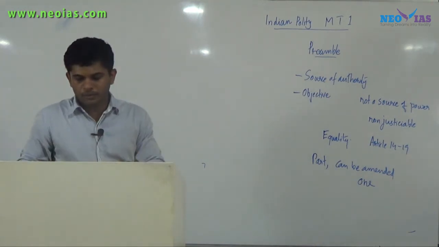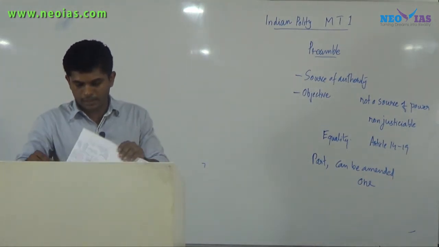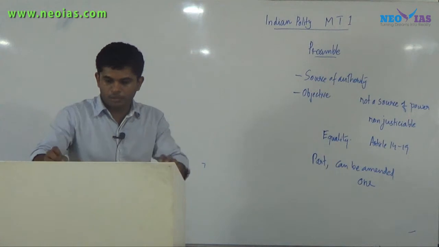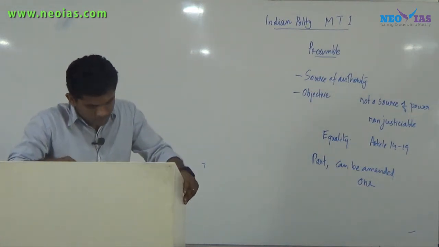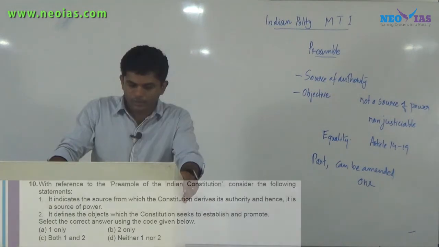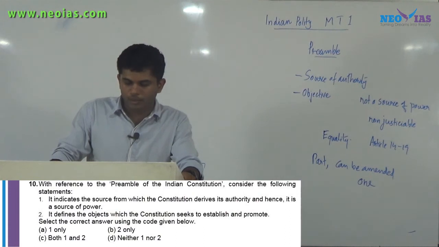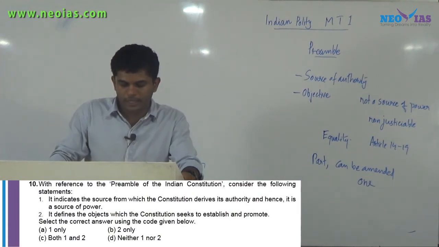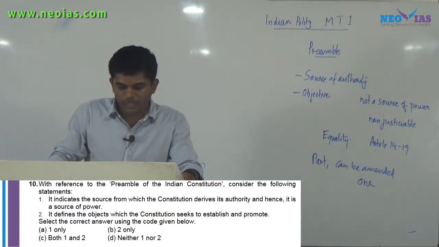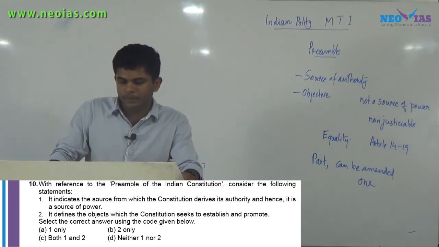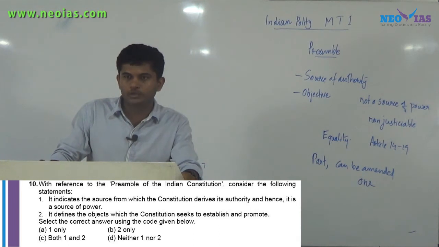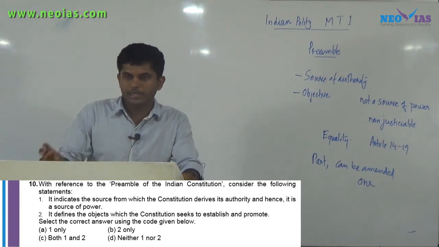Now we will try to answer two questions, the 10th and the 12th question. The 10th question says that with reference to the preamble of the Indian Constitution, consider the following statements. It indicates the source from which the Constitution derives its authority and hence it is a source of power.